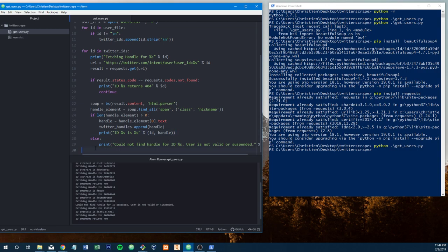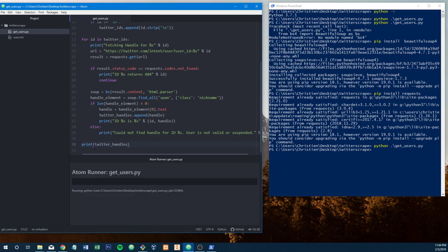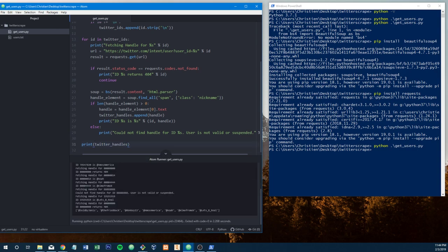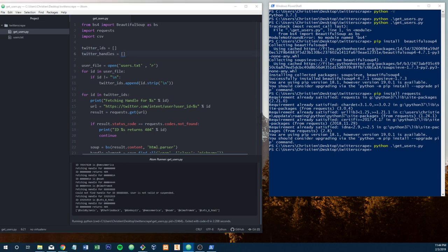So if we were to go ahead and print Twitter handles, it's just going to print a list, and you can see that these are all the handles. I think for this guy, he's probably going to want to know what ID equals what handle. So let's do that for him. Or her, I'm assuming their gender right there.